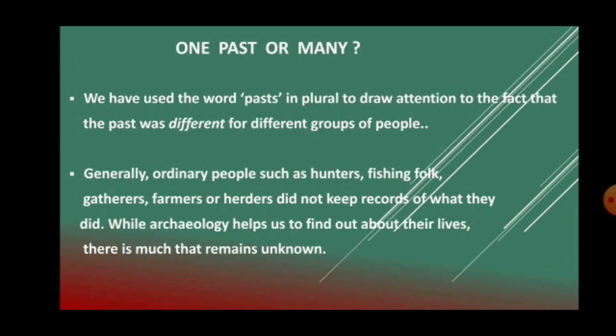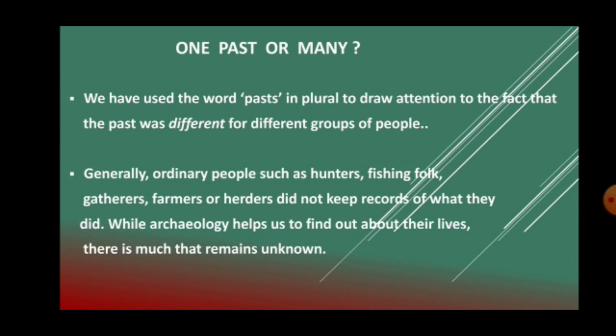Children, if you had noticed, the title of our history book is Our Pasts, with an S there. Pasts in plural, meaning many pasts. Here we should try to understand that pasts means the pasts of different groups of people who lived in the ancient times. We cannot say that only kings lived in the past, only queens lived in the past, only merchants lived in the past. It's actually all of them together.